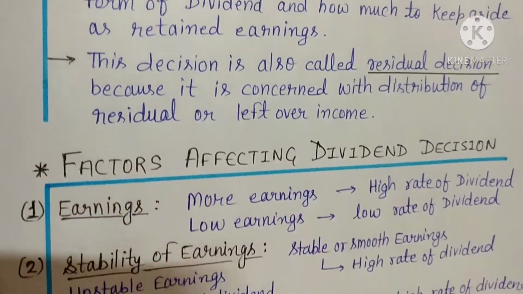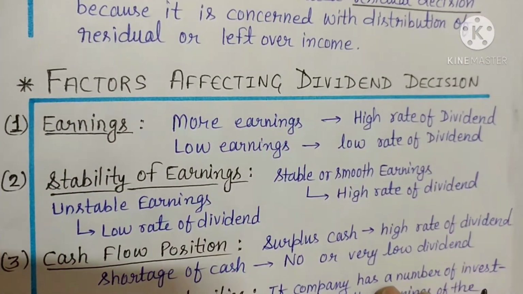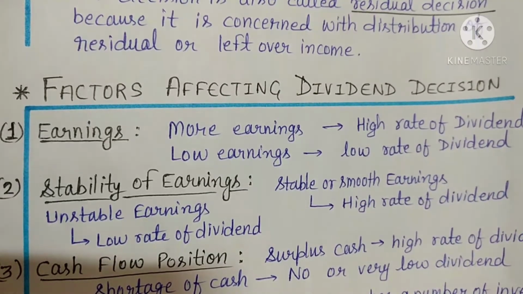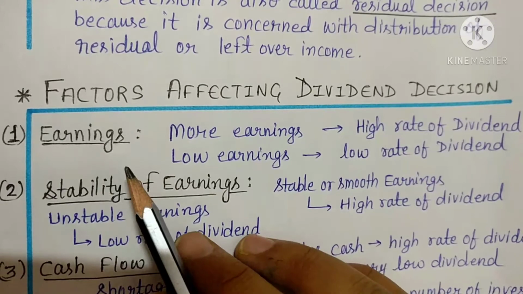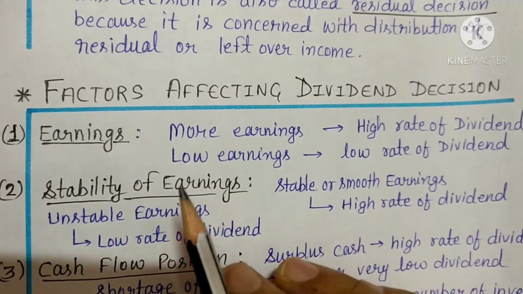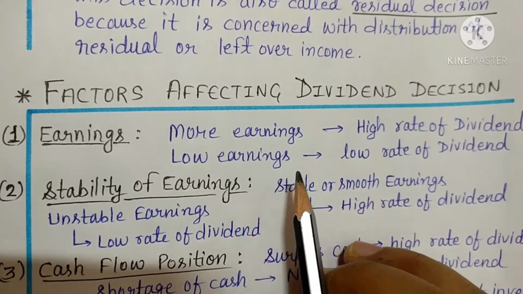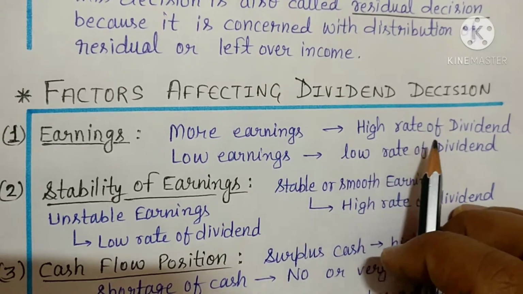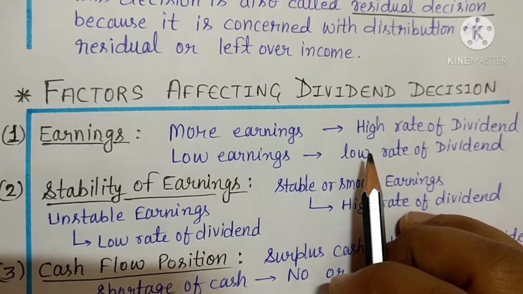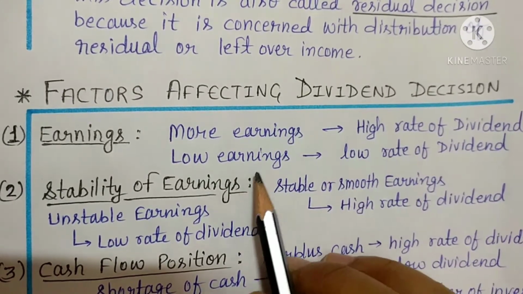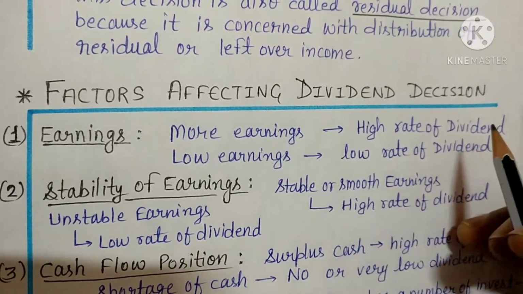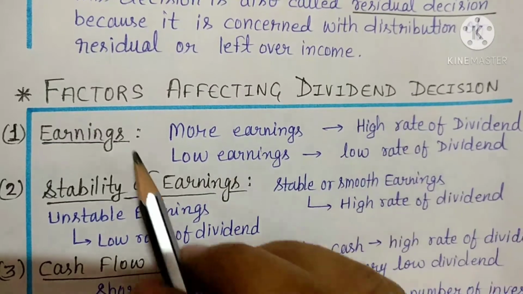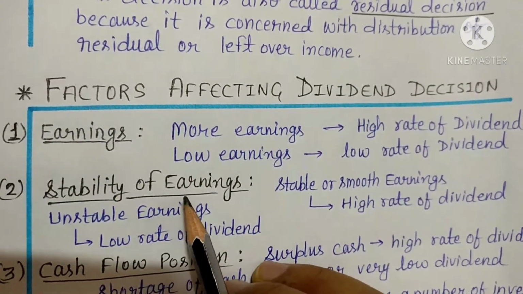Okay, now which are the factors affecting dividend decision? These factors we are going to discuss one by one. The first factor which affects the dividend decision is earning. See, if more earning is there, then the equity shareholders will get a high rate of dividend. If the company has low earning, then they will get a low rate of dividend. So earning affects the dividend.